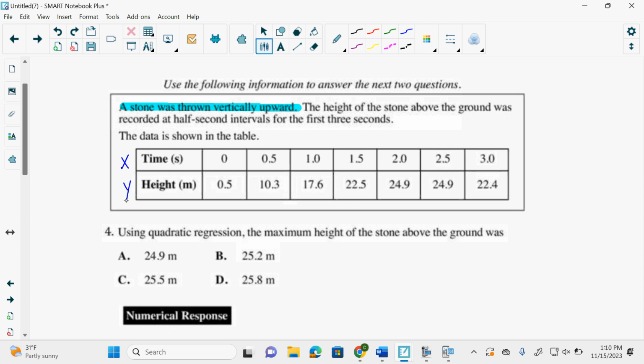Using the quadratic regression, I want the maximum height. So I know I have to find a maximum, and I know maximum is going to give me 2 values, and then I know x is what because of the table. X is what? The time. So this would be the max time. Time to reach max, right? And this is max what? Max height. So which of the 2 numbers do I want? This one, right? So everyone go figure it out. Go, go, go.